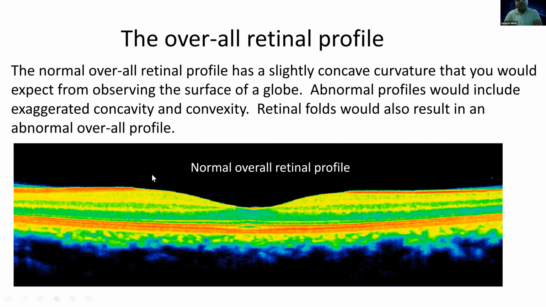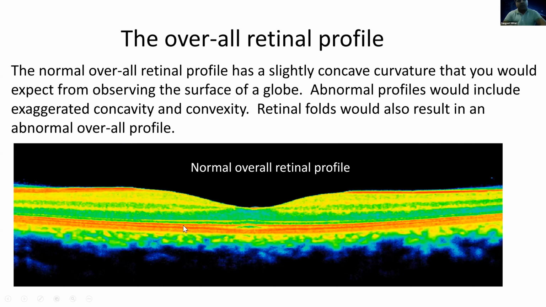But abnormal profiles would include an exaggerated concavity or convexity, and retinal folds would result in an abnormal overall profile. So this takes care of the pre-retinal profile. You look at the overall profile of the scan, and this is a convexity. It should not be there.